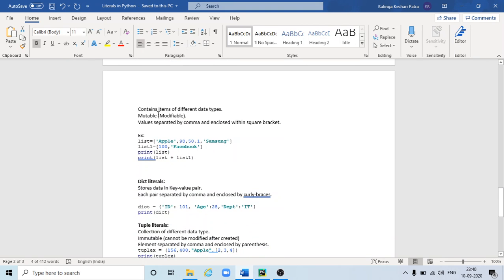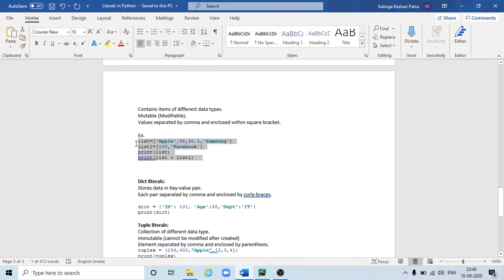List literals contain items of different data types. As I have discussed in that video, this literal can have different data types, and it is mutable in nature. It means once it is created, you can modify it. Values are separated by commas. See, one value is separated by comma, similarly 98 is separated from 50.1, then this is one string value, and it is enclosed within square brackets. So this particular list is enclosed by square brackets.